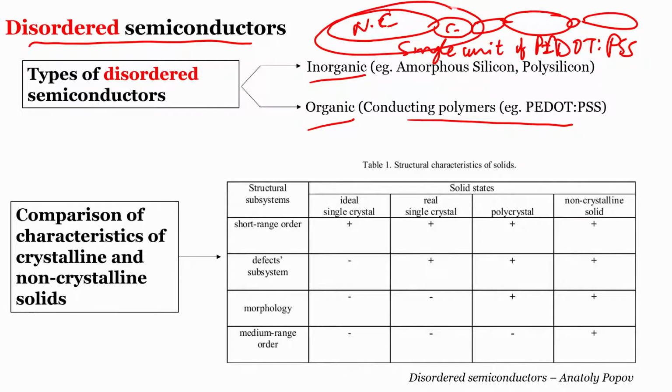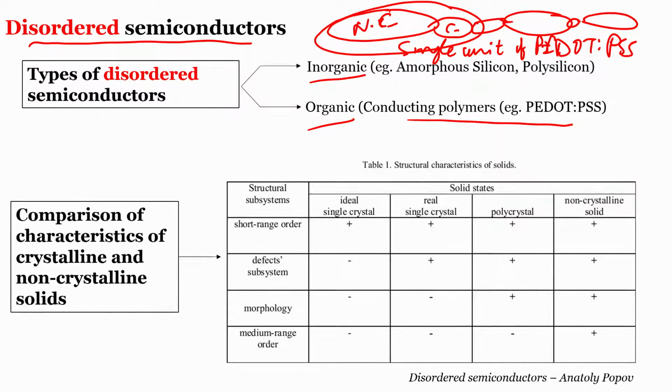locally ordered. If you see the entire structure, which is out of the scope of this course, we will find that one cannot deduce that okay, this particular unit will repeat itself. It may repeat itself at spatially different locations. There won't be any ordering spatially in the entire structure of PEDOT:PSS to be able to call it a crystalline structure.